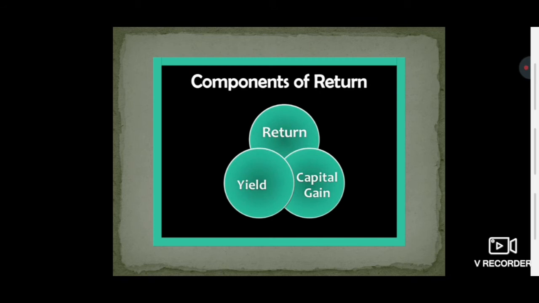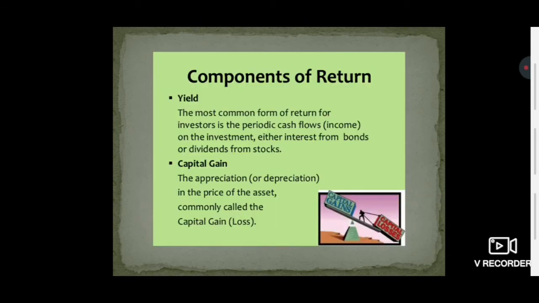Now we are talking about the components of return. A return basically includes two types. That means either it would be a yield or it would be a capital gain. A yield is the most common form of return for investment. That is the periodic cash inflows on the investment, either interest from bonds or dividend from stocks. That means whatever amount we invest in the business, when we get the inflows from that, whether regular or irregular, it will be termed as the yield.